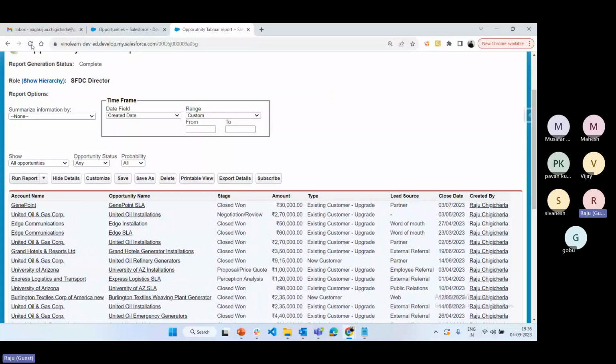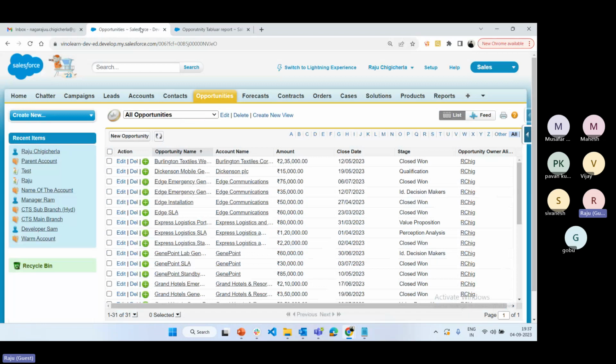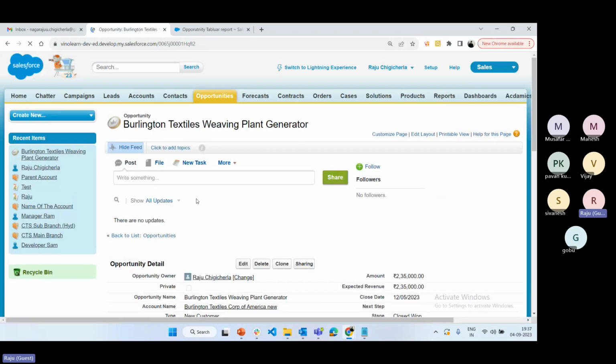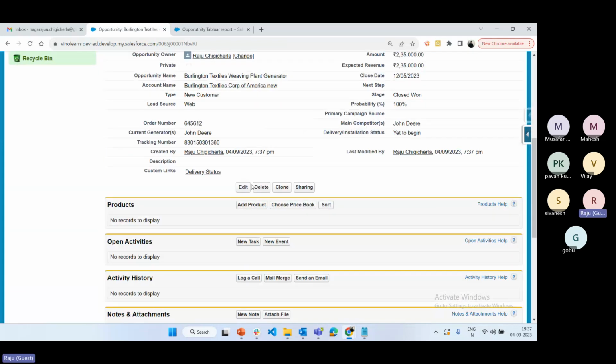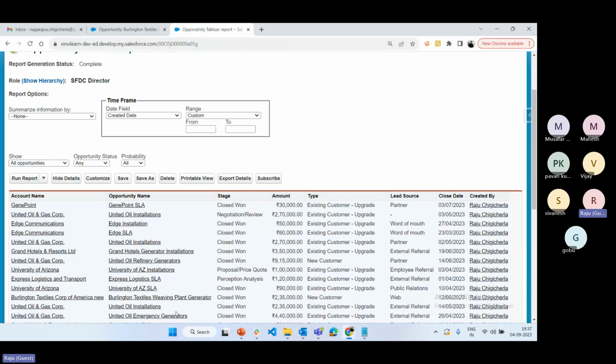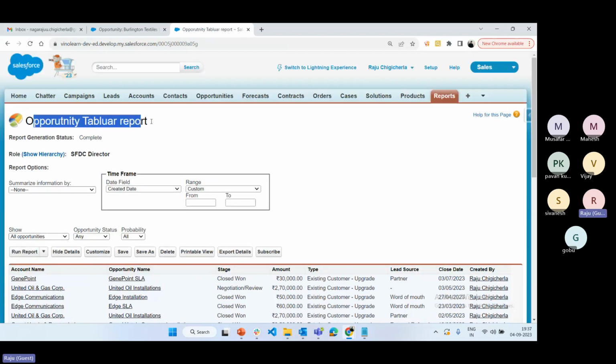Now if you refresh the report and it is not saved, then the report will be removed. But suppose in between I have created one opportunity: go to the opportunity, clone the opportunity, save. Now an opportunity is created. How do we consider the latest data here? If you refresh now, it will update, because the report is saved in the database, so there is no issue.